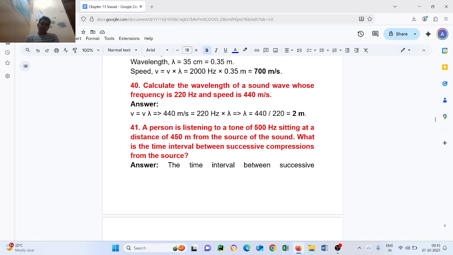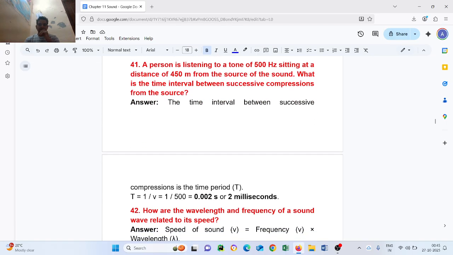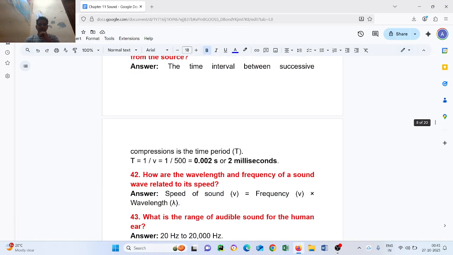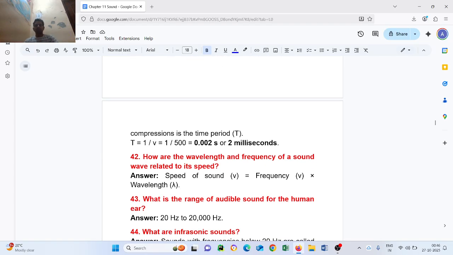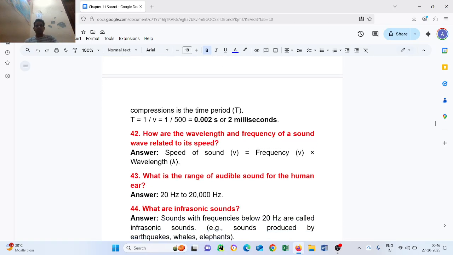Question number 41. A person is listening to a tone of 500 Hz sitting at a distance of 450 meter from the source of the sound. What is the time interval between successive compressions from the source? The time interval between successive compressions is the time period T. T equal to 1 upon nu equal to 1 upon 500 equal to 0.002 seconds, or 2 millisecond.